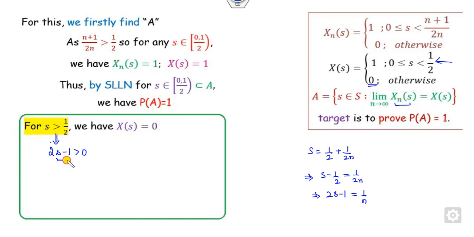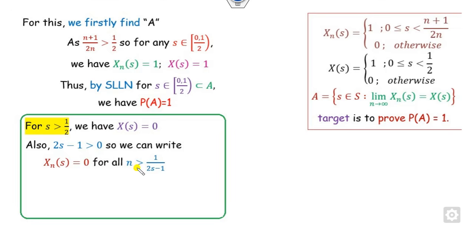So if 2s minus 1 is greater than 0, can I say this is always greater than 0? Yes, because this is a positive quantity. So I can write that for n greater than this, xn will always be 0. If xn is 0, what is the limit as n approaches infinity?